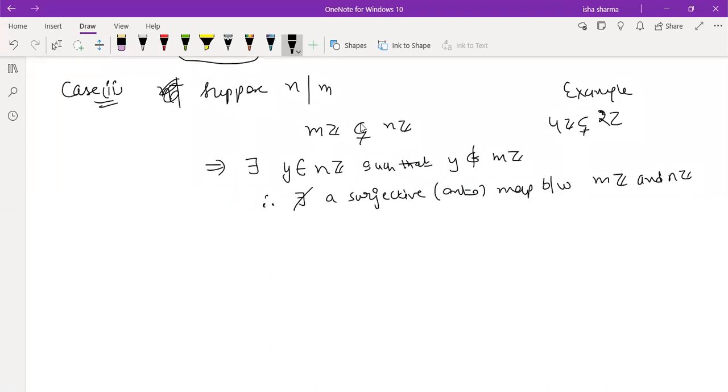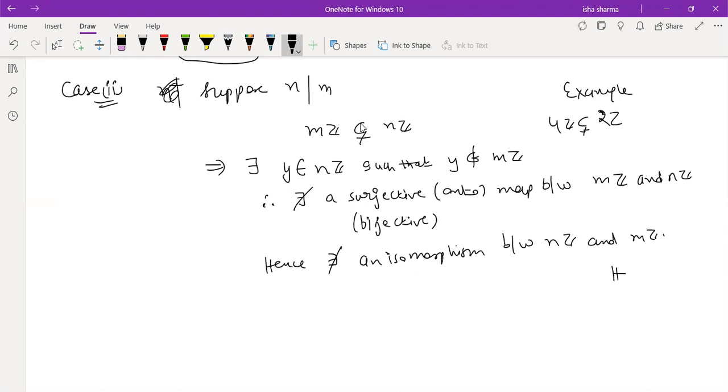So there cannot exist an onto map. There cannot exist a surjective map between them, and that means along with the 1-1 property. 1-1 is not required even if you show one of them is there, so that is okay. So that's it. Hence there cannot exist an isomorphism between nZ and mZ, hence proved.